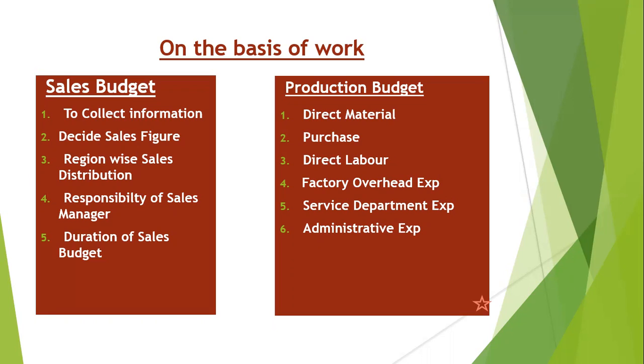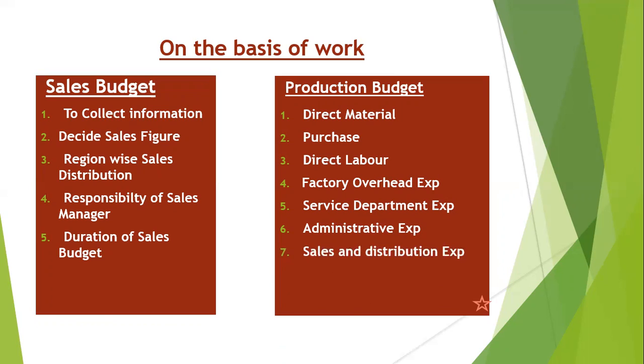By making these individual budgets, what we can focus on is how much amount is spent on the particular expenses. So by making these individual budgets, we can come to know how much amount our company or our firm is spending on the direct labor or on the administrative expense, so that control will be easy to do.